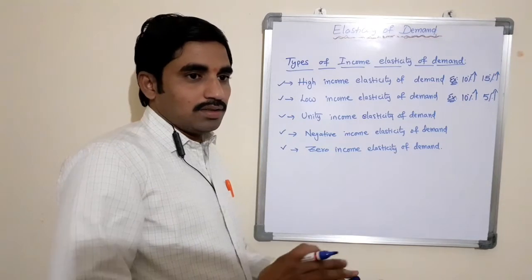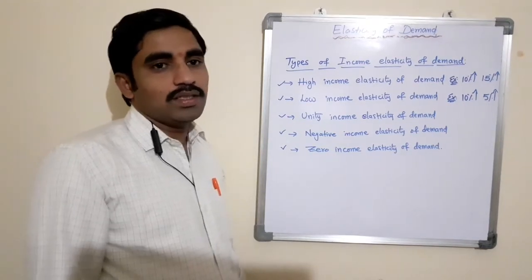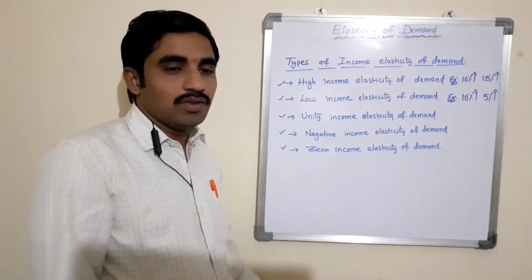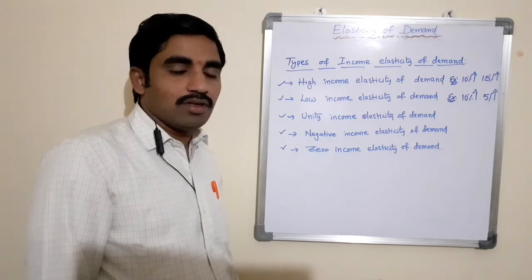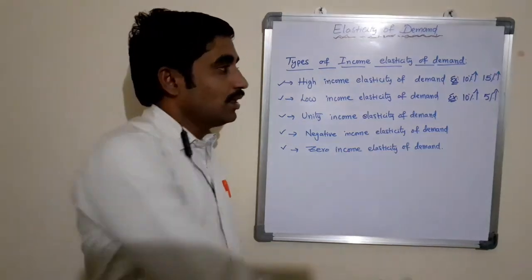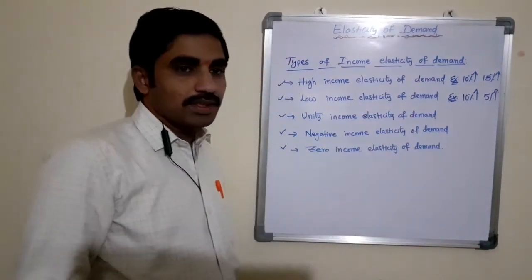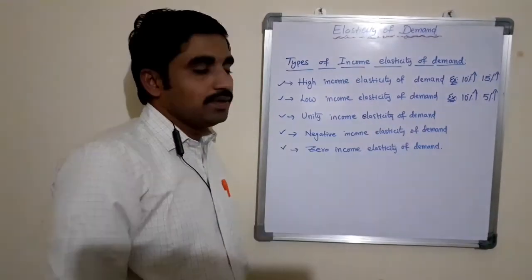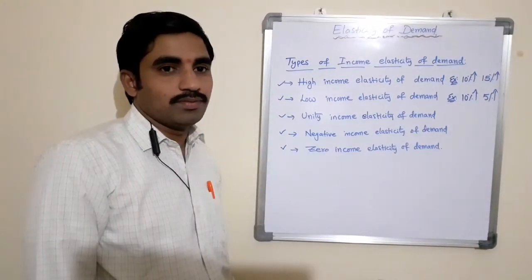So here there is a change in quantity demand of a commodity due to change in income level of the consumer, but here it is a smaller percent change than the change in income level of the consumer.